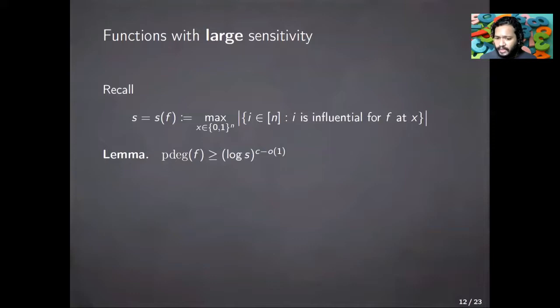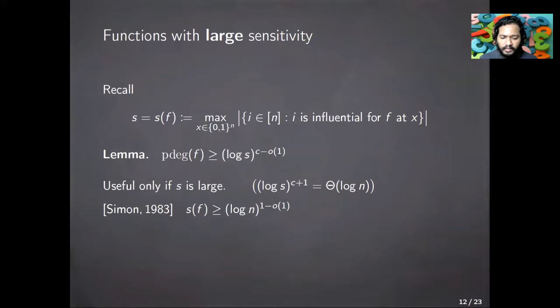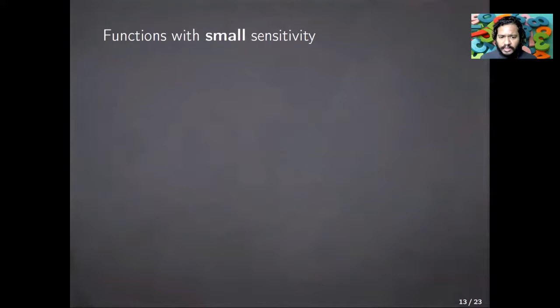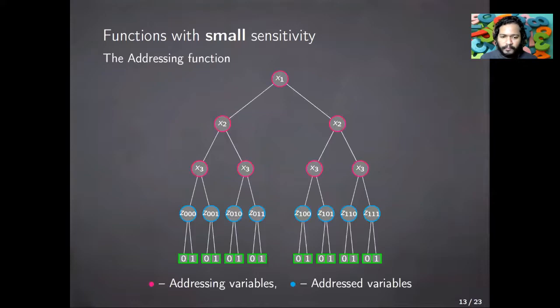However, this is not enough because this result gives us the bounds that we require only if S is large. By large, I mean log S to the C plus 1 should be roughly log n. When S is small, we have this lower bound of log n to the 1 minus little o(1), which is nearly tight on the sensitivity given by Simon. If we take this bound, then we will simply get mn to be at least log n to the C minus little o(1), which is a much weaker bound than what we are looking for. So how do we strengthen this? We have to treat the functions with smaller sensitivity separately with more care.